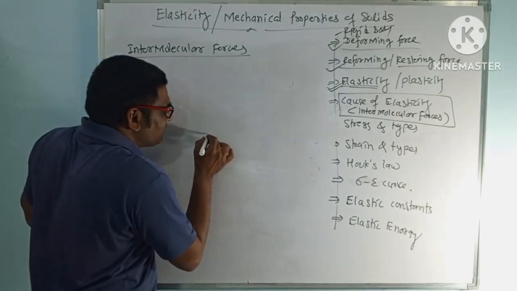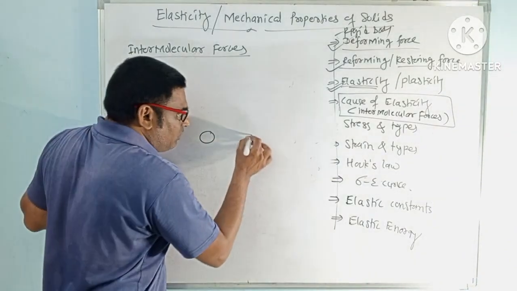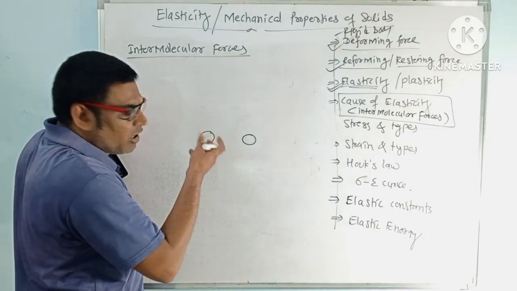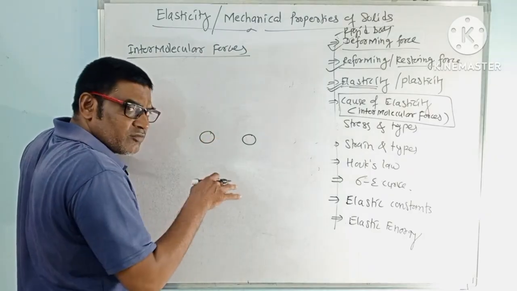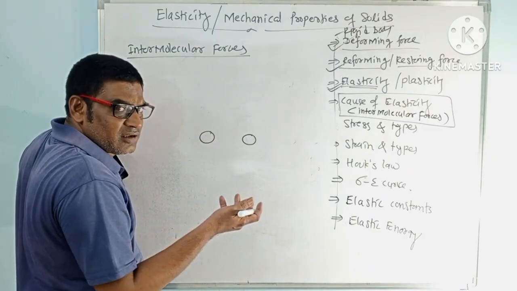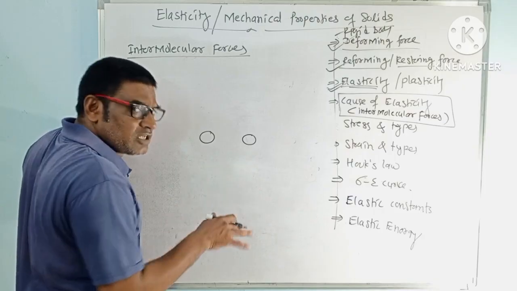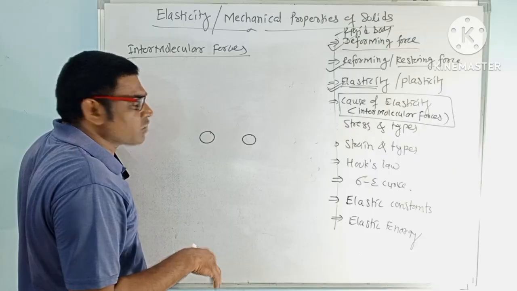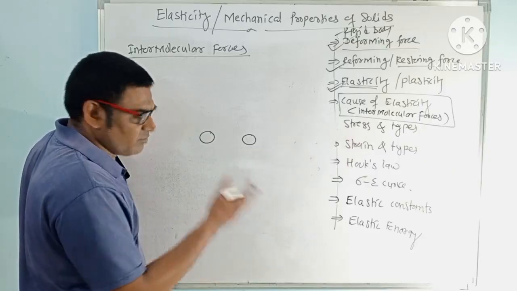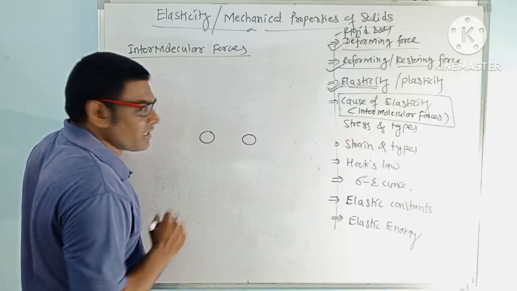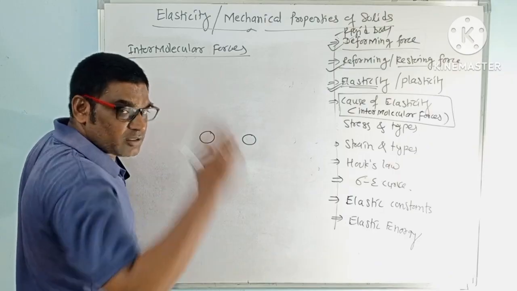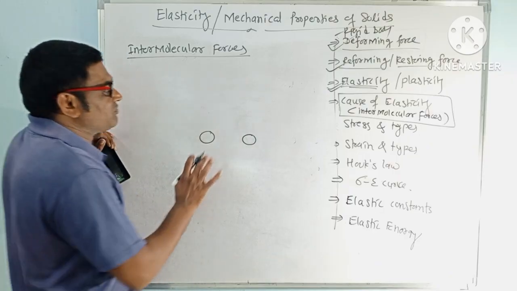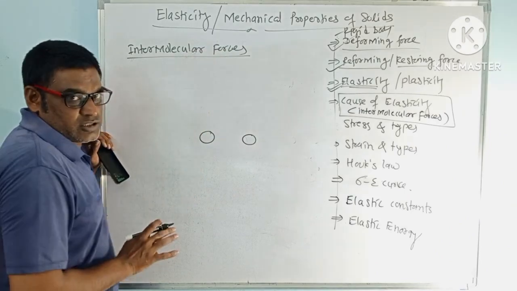So let us say this is one molecule and this is another molecule. Inside a molecule what is there? Atoms are there. In an atom what is there? Electrons and a nucleus are there. In the nucleus what is there? Nucleons, that is proton and neutron, are there. I am not going into that in much detail. We have learned that in chemistry also, and in physics we will learn it in the chapter on atom and nucleus. Here I am interested in the intermolecular forces.